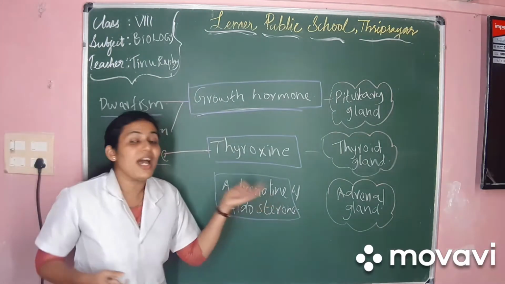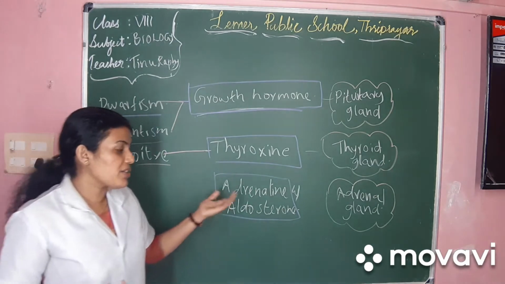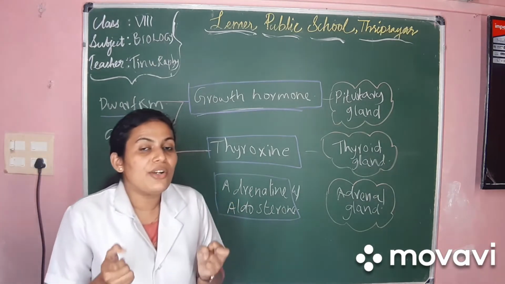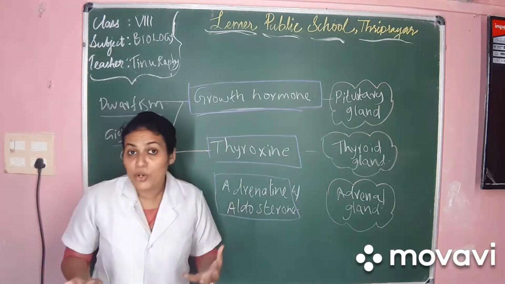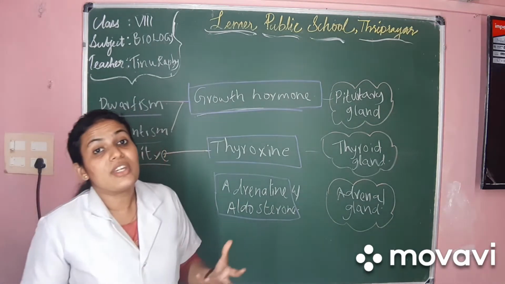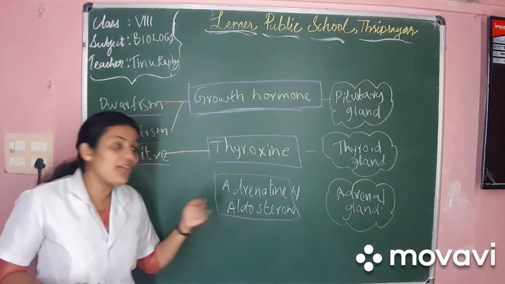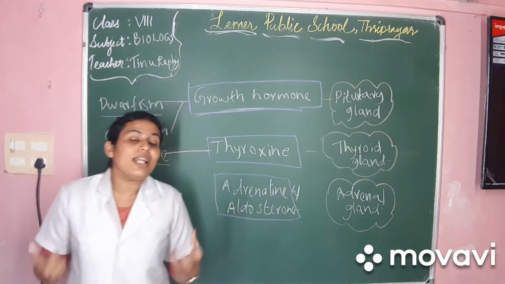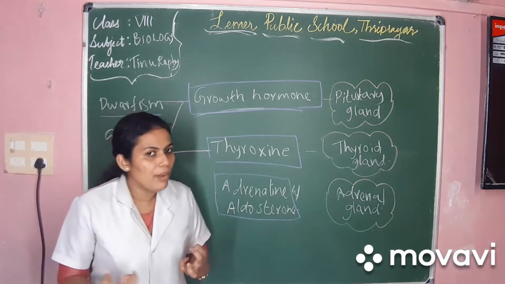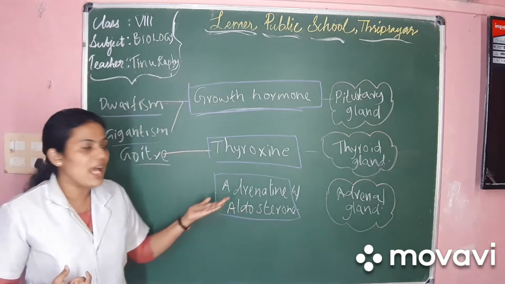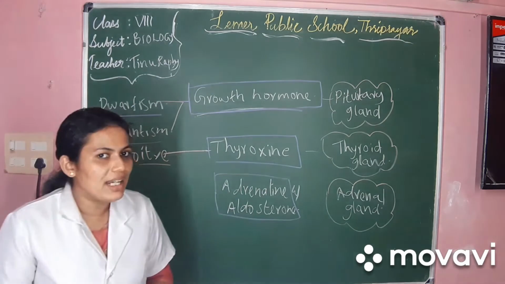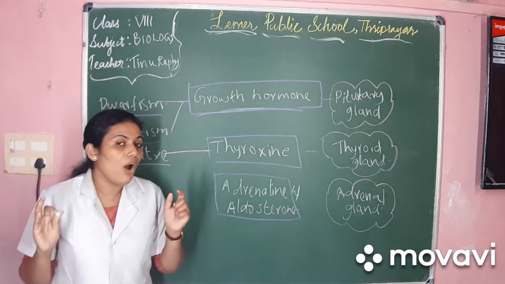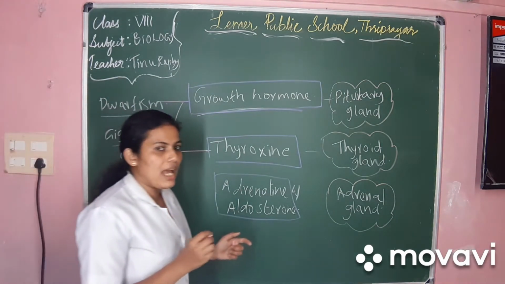Now, the function of the adrenal gland is to control emotions like fear, curiosity, etc. The function of aldosterone is to regulate the mineral balance in our body. So, these are the hormones, adrenaline and aldosterone, secreted by the adrenal gland. Next we are going to learn the hormones secreted by the pancreas.